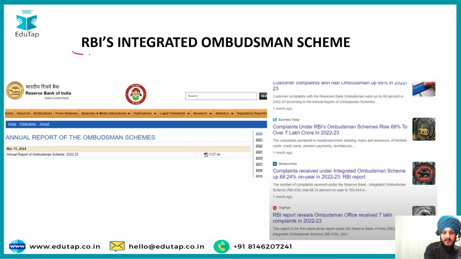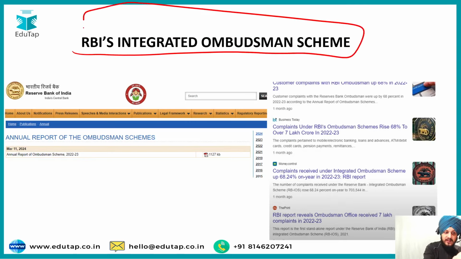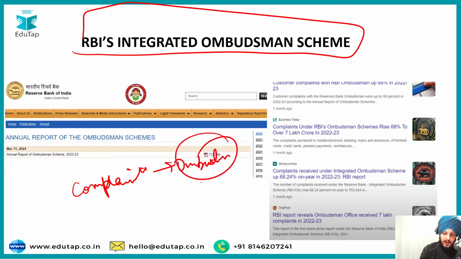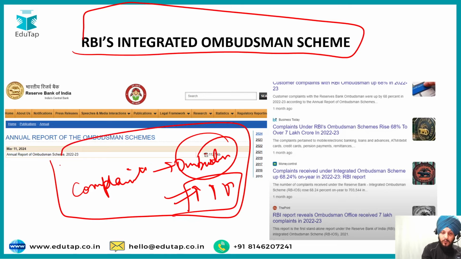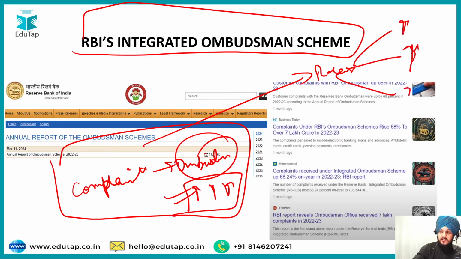Then we have RBI's integrated ombudsman scheme. So recently, the annual report of the ombudsman scheme was released by the RBI, and one major factor highlighted in the report was that the complaints regarding the ombudsman have increased in the past few years. In this report, the RBI highlighted different reasons why these complaints have increased, and these reasons were mentioned very specifically. So this whole scheme is important.